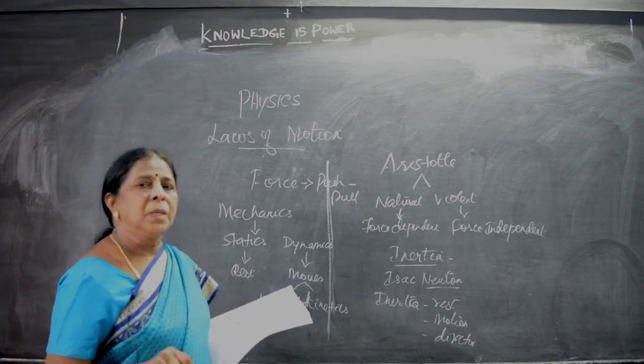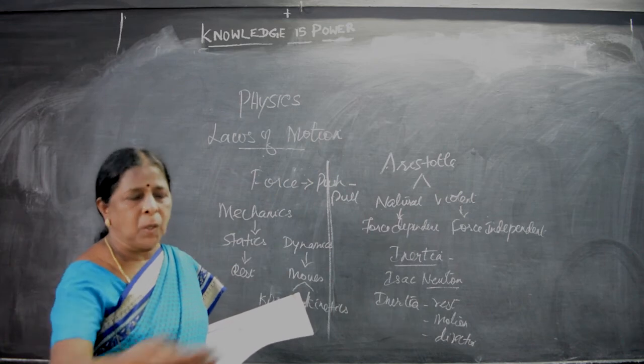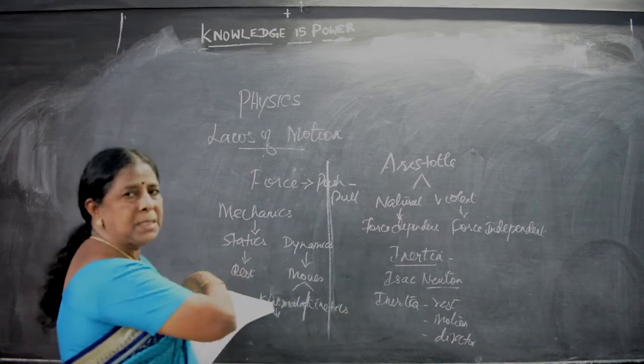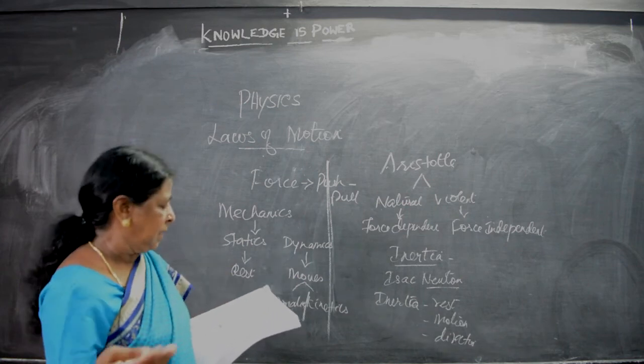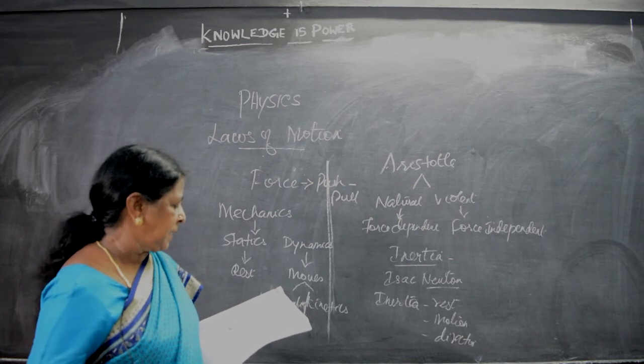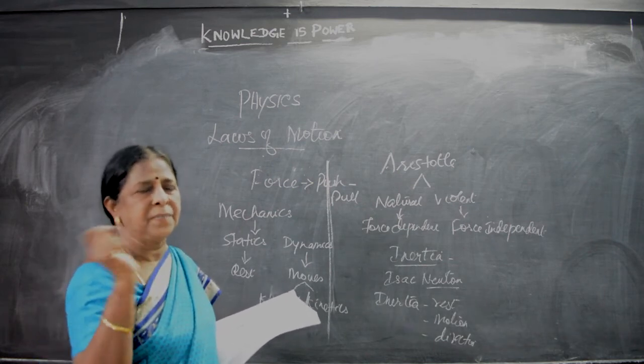Next one: suppose you are driving a car and a corner comes, you have to turn to that side. You are changing the direction of the motion. So, it is known as what? Inertia of direction.